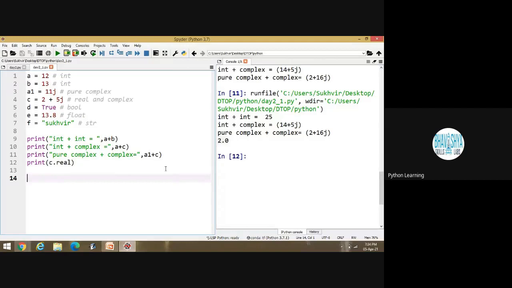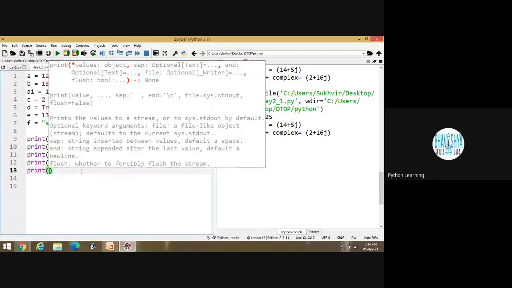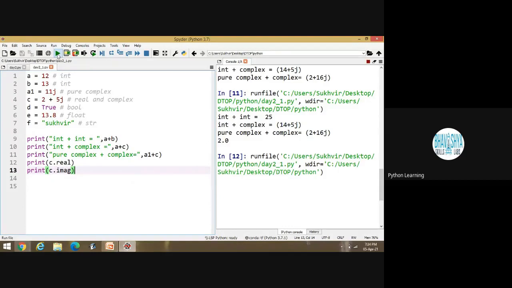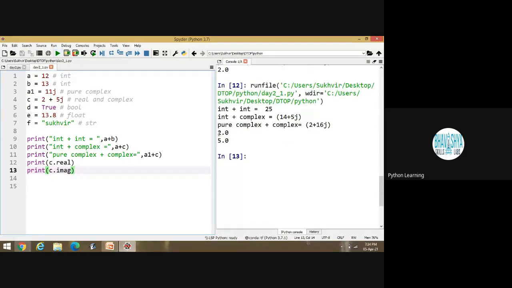You can print only the real part. And second one, if I am writing print C dot imaginary, I can print only the imaginary part. Is it okay? You can print separately the real and imaginary parts. Now, one question may come in multiple choice questions. Suppose I am writing one variable, capital A is equal to 11 plus 7J.